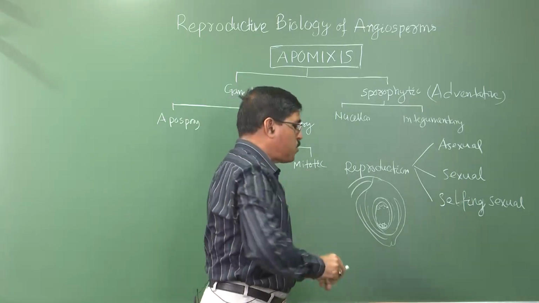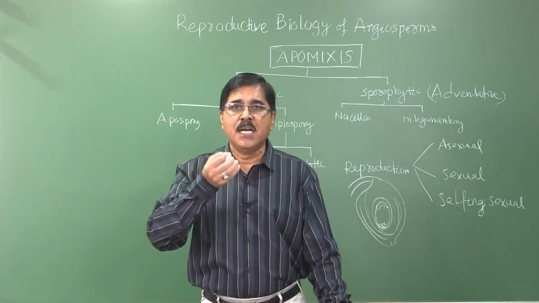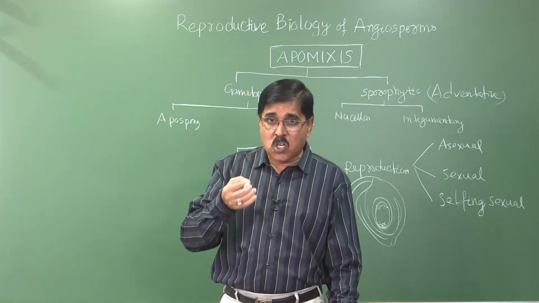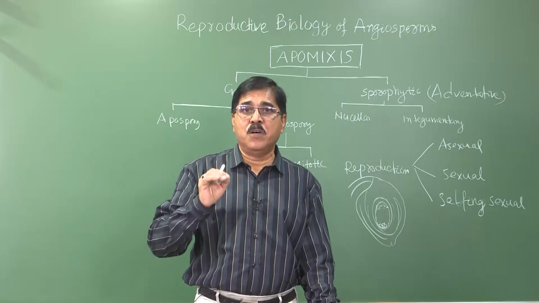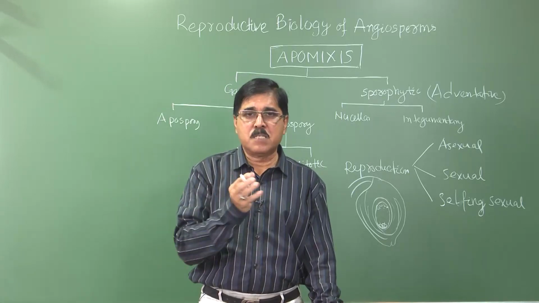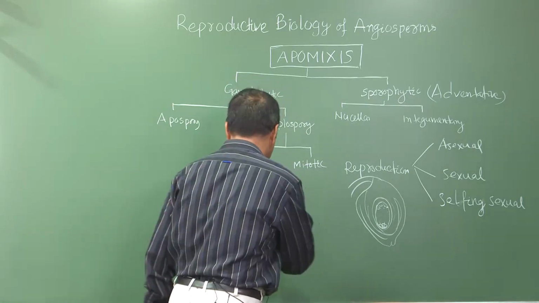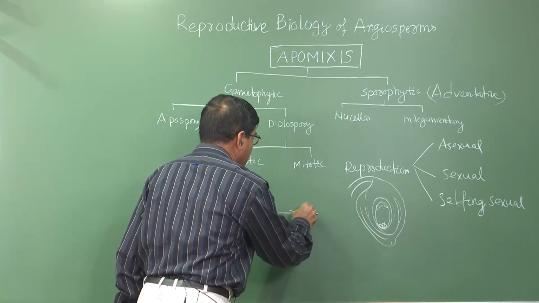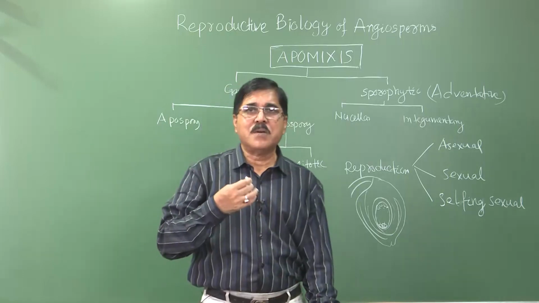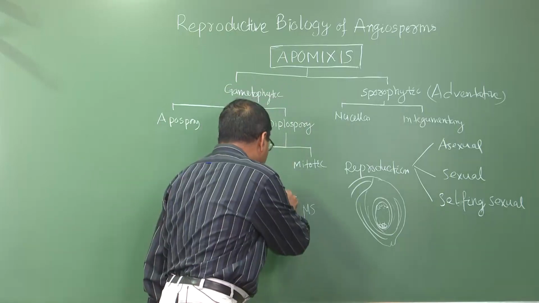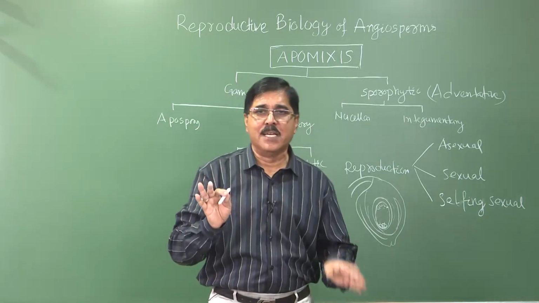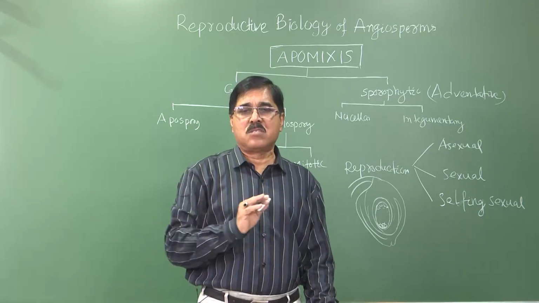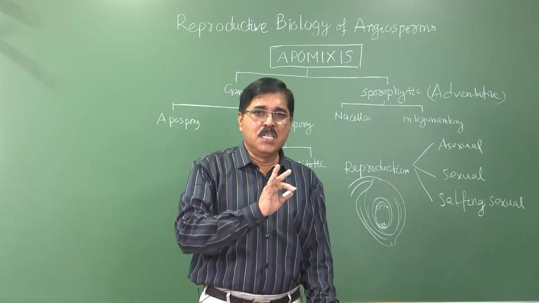In meiotic diplospory, what happens? Normally the megaspore forms because of meiosis. The megaspore mother cell, or MMC, undergoes meiosis forming the megaspore. But sometimes during meiosis it becomes abortive, and again mitosis starts. So in a meiosis, what happens?